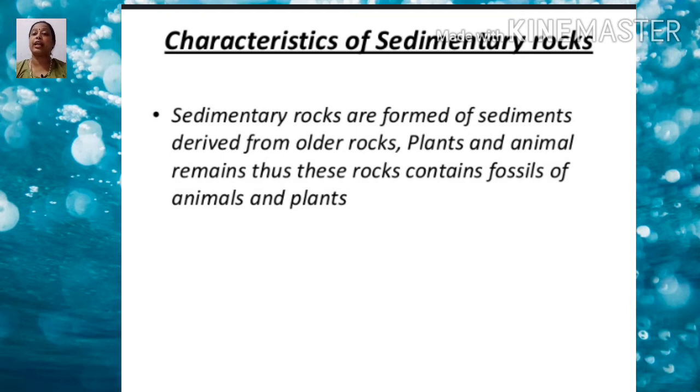These particles are deposited in horizontal layers, one over the other. Sedimentary rocks are softer than igneous rocks.